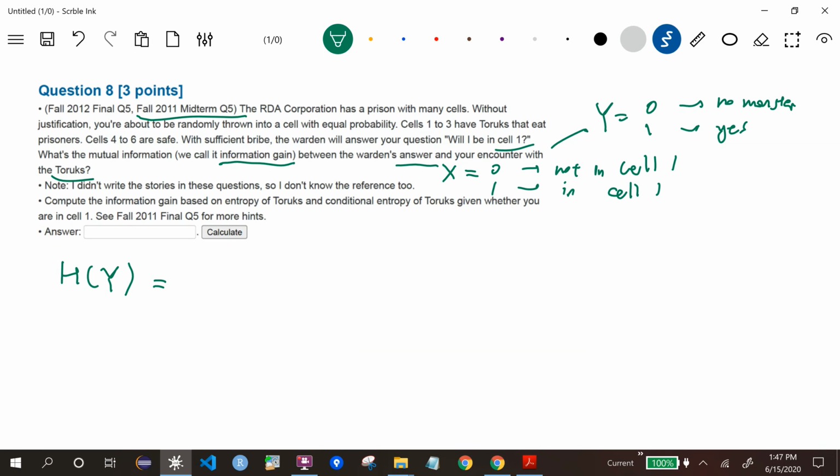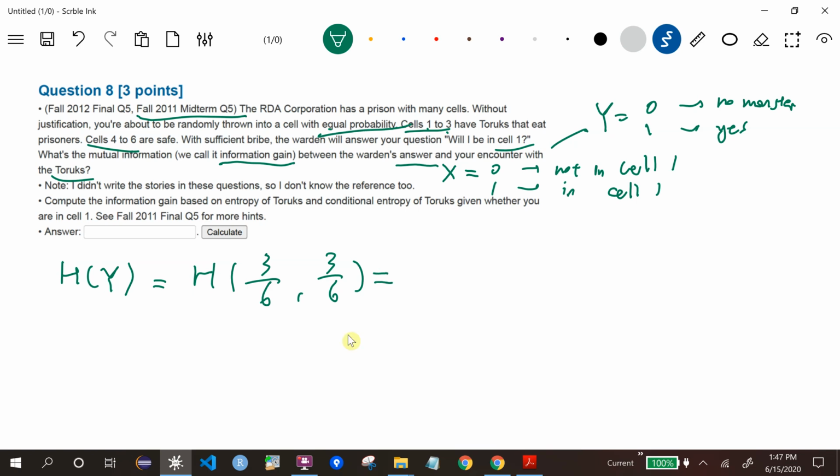So what is the random variable y? Your version of the question would have different cell numbers, but everything else should be the same. So here, the monster is in cells 1 to 3, and there are 6 rooms, so 3 over 6 probability you are going to meet the monster, and another 3 over 6 probability that you are going to be safe, because you are in each cell with equal probability.